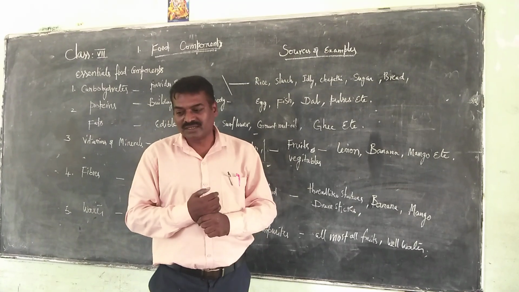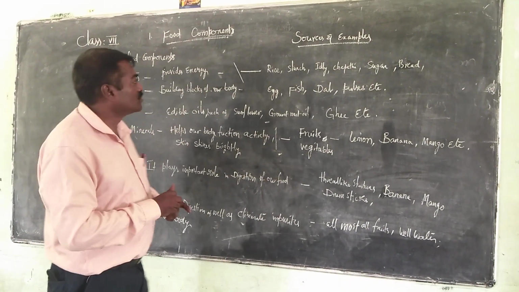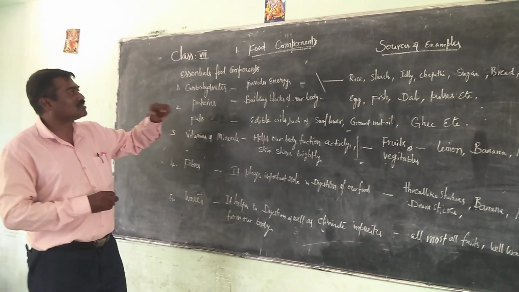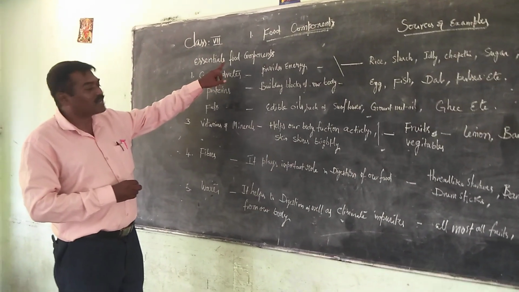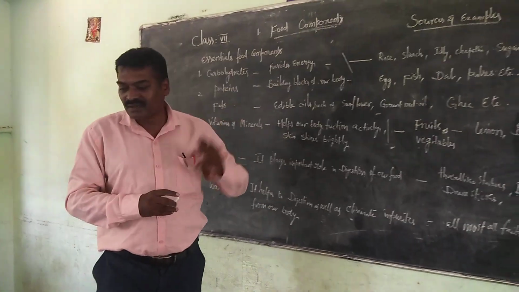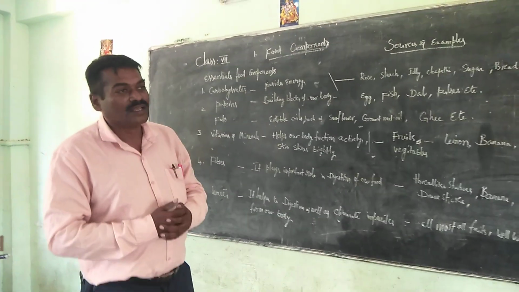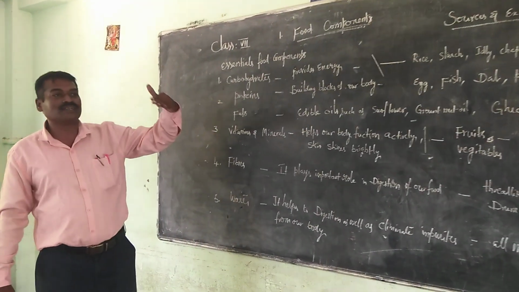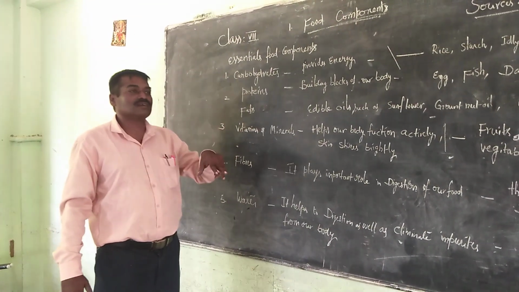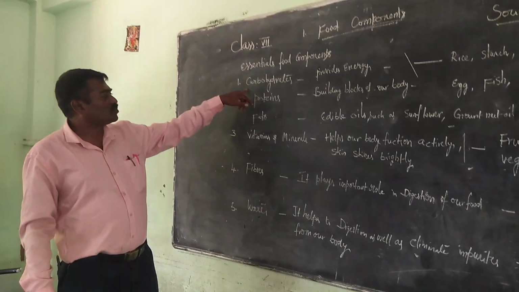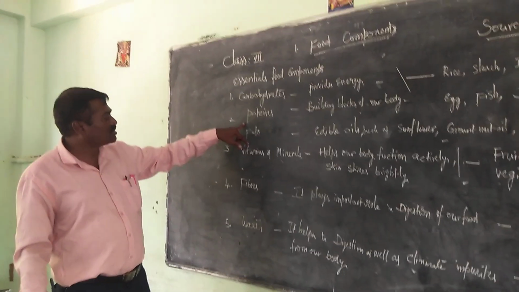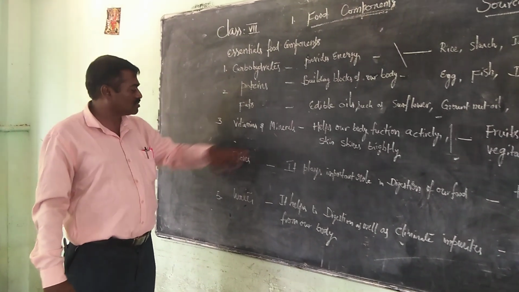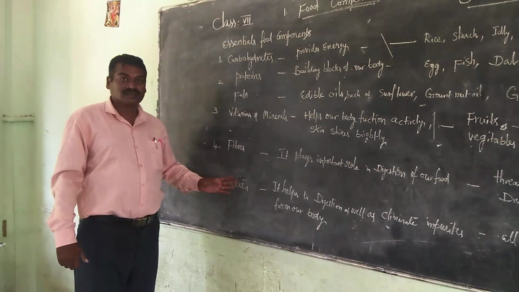Before going to that, I will present some of the important food components present in our food. Number one, different kinds of food varieties together contain carbohydrates, proteins, fats, vitamins and minerals, fibers, and of course water.